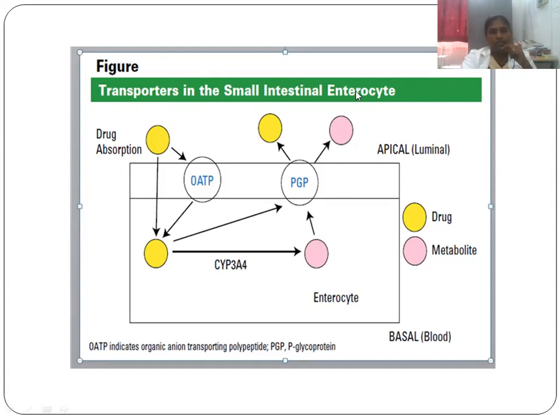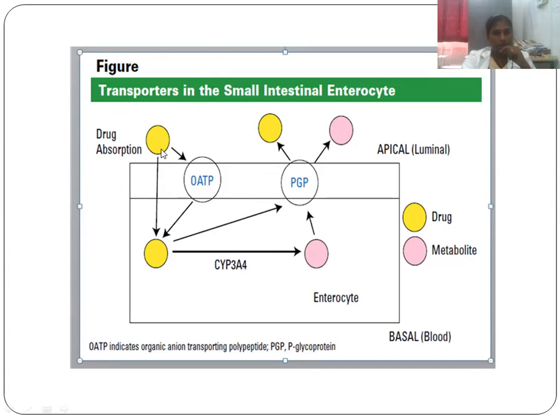Transporters in the small intestinal enterocyte. When the drug is absorbed, it undergoes metabolism by cytochrome P450 3A4, a metabolizing enzyme in enterocytes. It produces a metabolite, and with the help of P-glycoprotein, that metabolite or the drug itself is effluxed out. So we understand this picture.